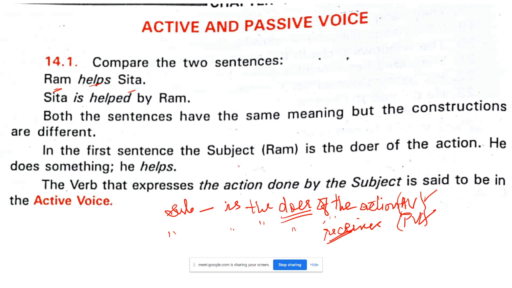Recording. Okay, fine children. So we are with the active and passive voice. As I told you, when the subject is the doer of the action, it is called active voice. When the subject is the receiver of the action, it is called passive voice.